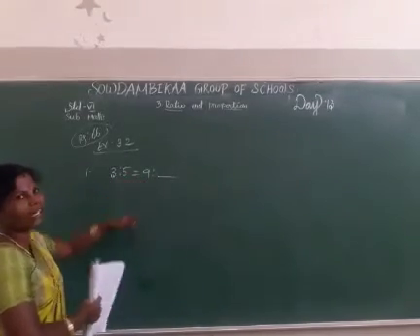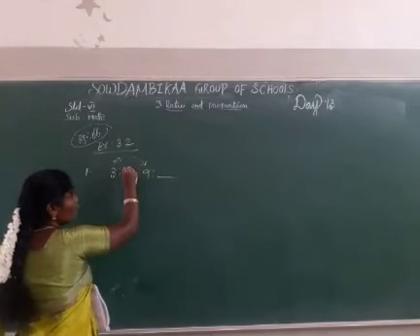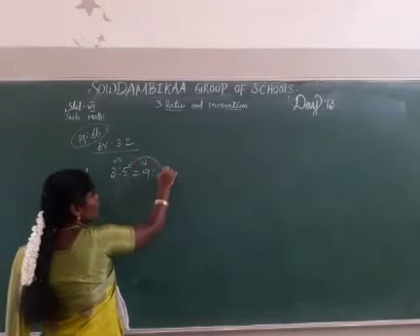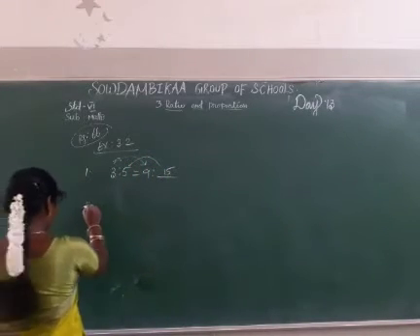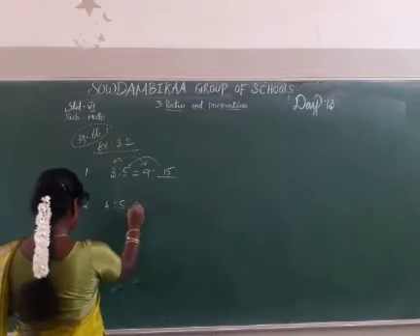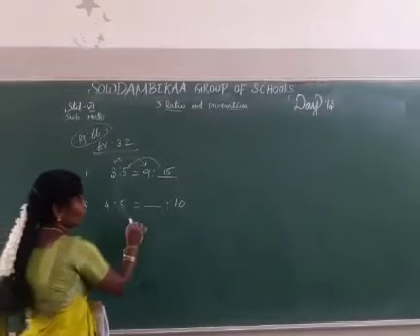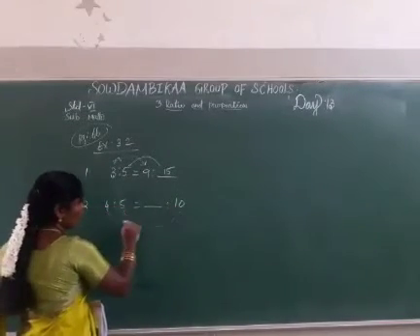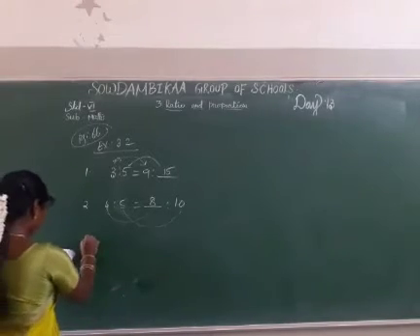3 3s are 9, so multiply by the 3 table. 5 3s are 15. The answer is 15. Next, the second one: 4 is to 5 equals dash is to 10. 5 2s are 10, the same way 4 2s are 8. The answer is 8.